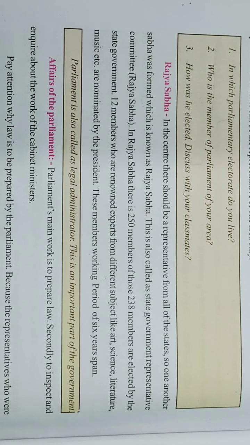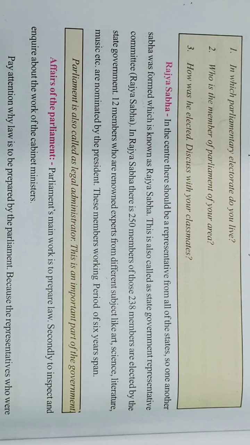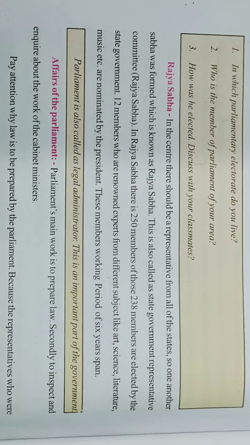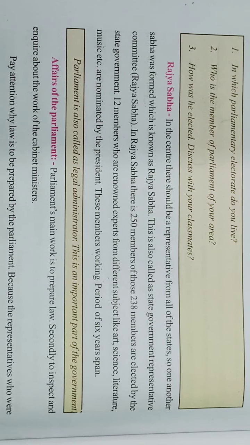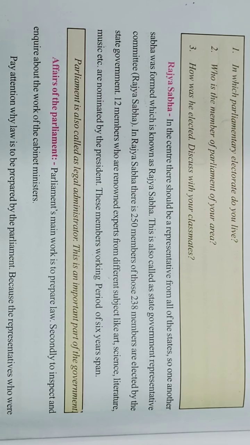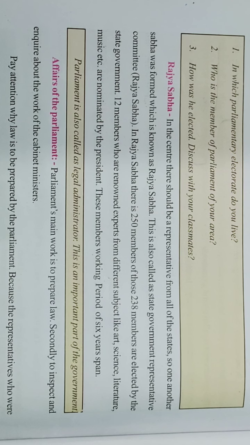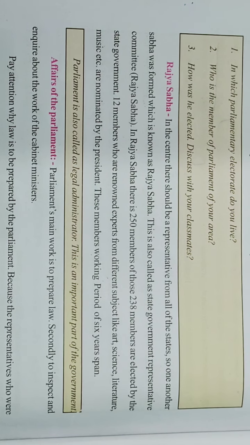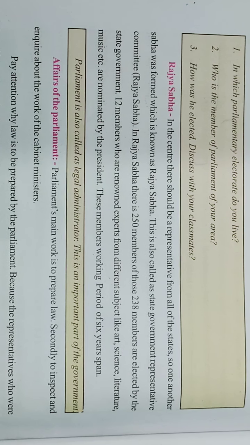In Lok Sabha, as I told you just now, there are 543 members. In Rajya Sabha there are 250 members, of which 238 members are the state representatives, and the rest 12 members are nominated by the president according to their expert subjects. These members have a working period of 6 years in Rajya Sabha.